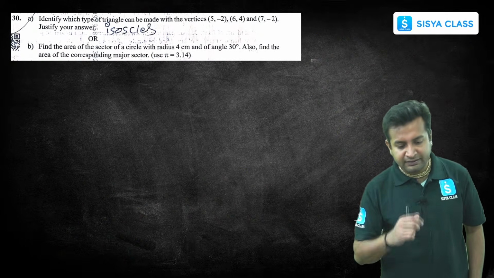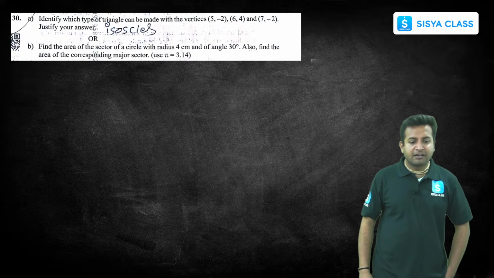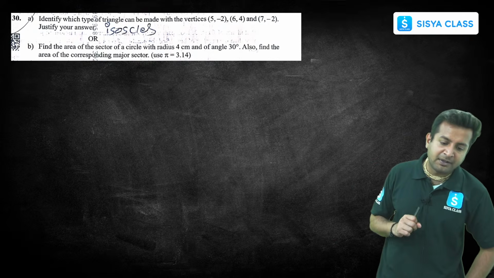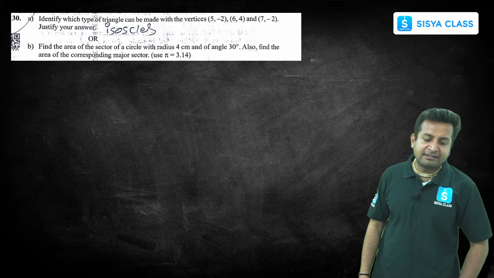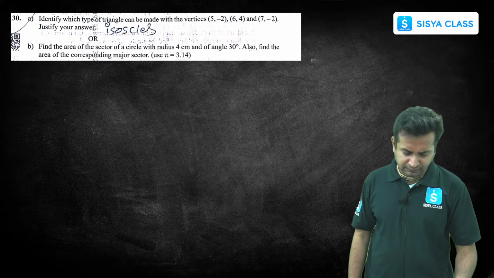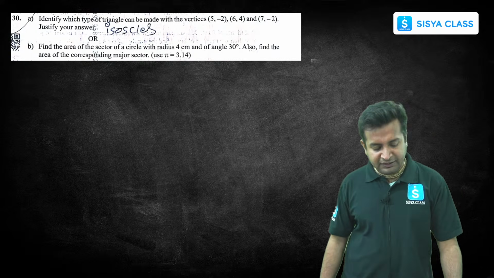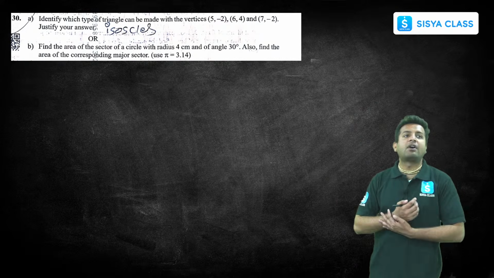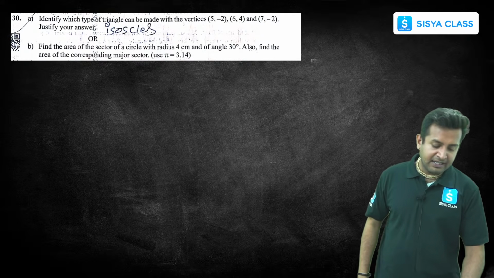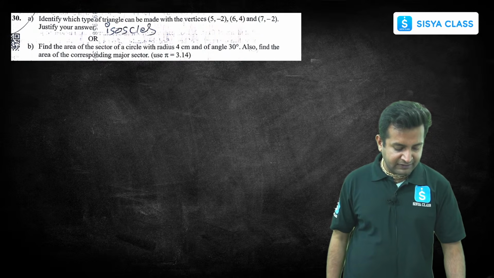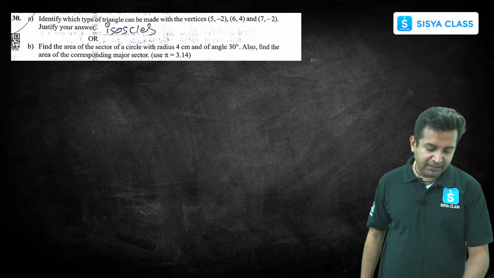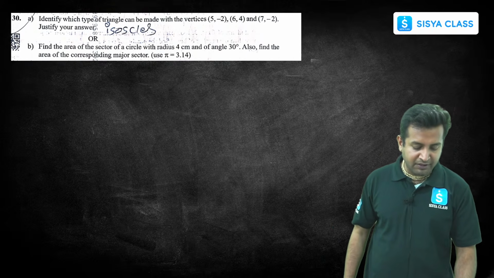Next question says, identify which type of triangle can be made with the vertices 5, 2, 6, 4 and 7, minus 2. Justify your answer. Now, just by looking at the coordinates, they are asking us to use the distance formula, right? So the moment we start using the distance formula, don't you all think this is a very simple question, right? Okay, so what we need to do?